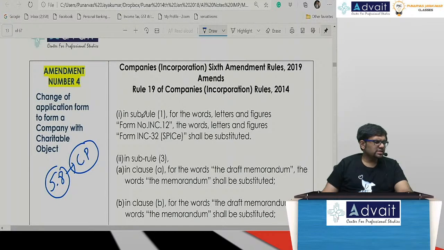INC 23 is the application form. INC 28 is the final form that you have to file with the ROC after everything is done. The order that the regional director gives has to be filed in INC 28. INC 23 should be filed at the time of application. You will apply in INC 23, and after application, when you get the approval, you will file it in INC 28.